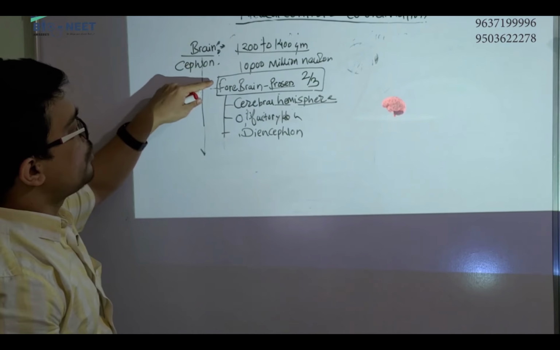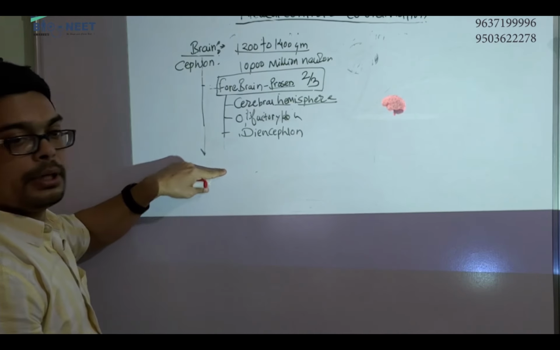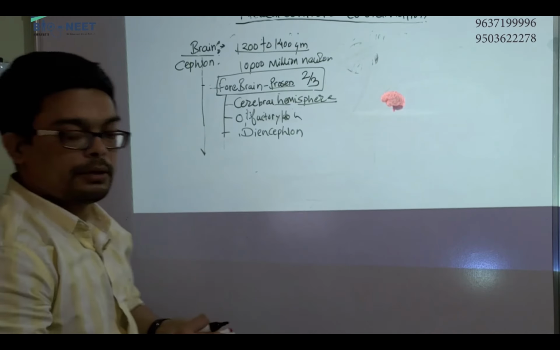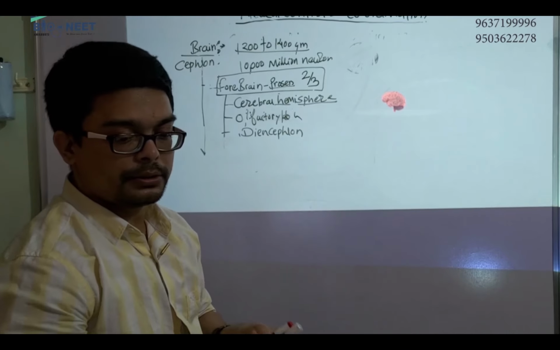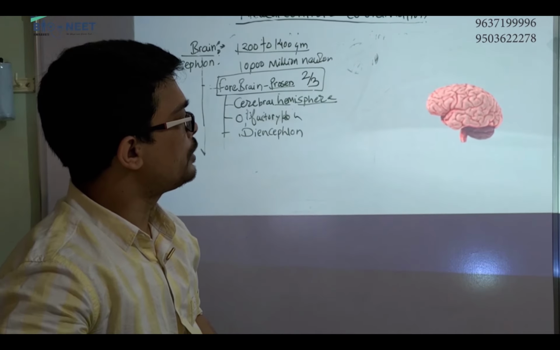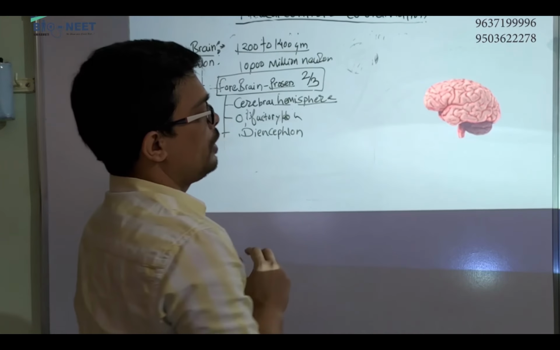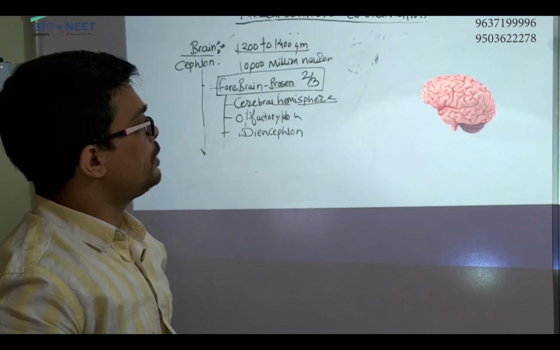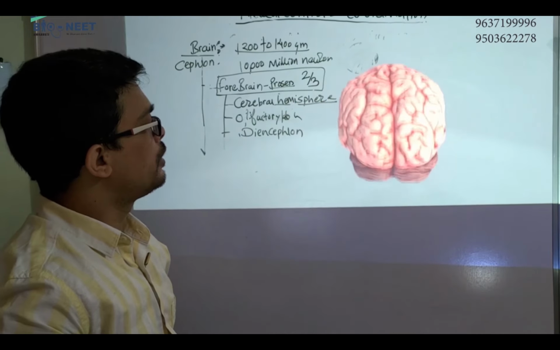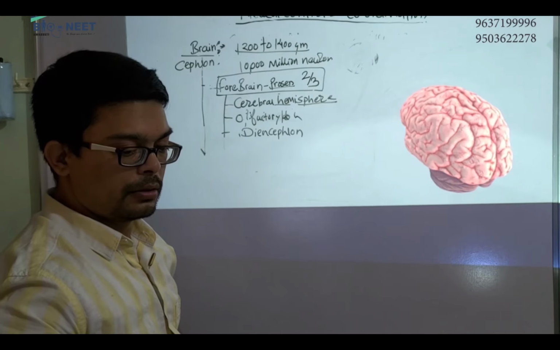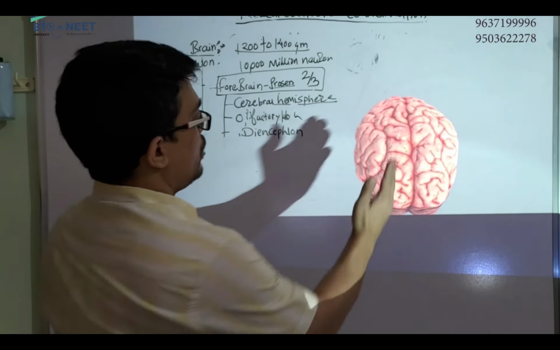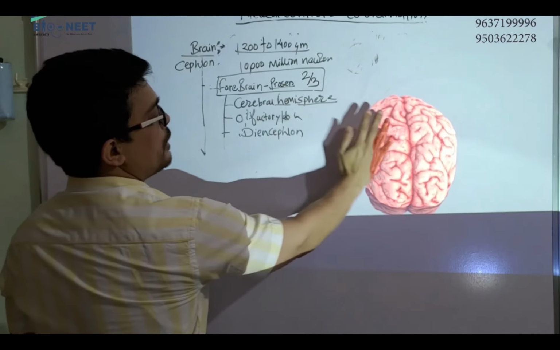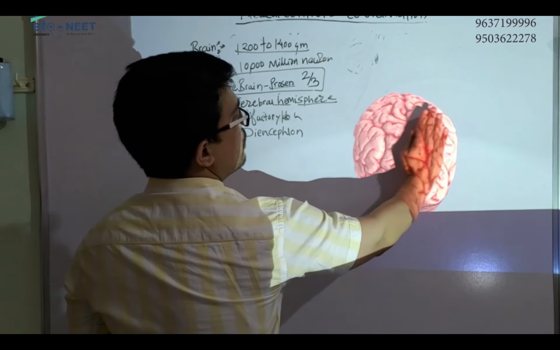So you have to remember your brain is divided into forebrain, midbrain, hindbrain. Forebrain is divided into cerebral hemisphere. I will show you this here. What is basically this? This is your brain. You can see here. It can look grey color from outside. Okay, so it is the cerebral hemisphere. And why I said it is a hemisphere, you can see here. This is half here and half on another side. That is why it is called hemisphere. ये जो आपको पूरा दिख रहा है, that is called cerebral hemisphere.